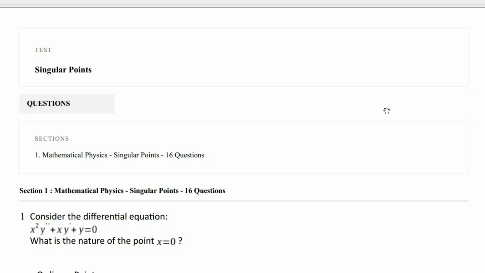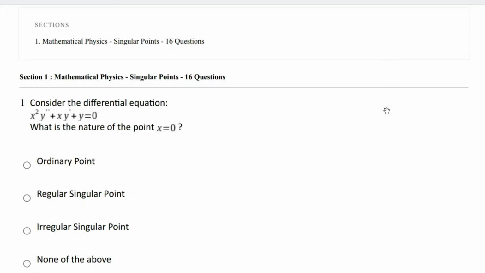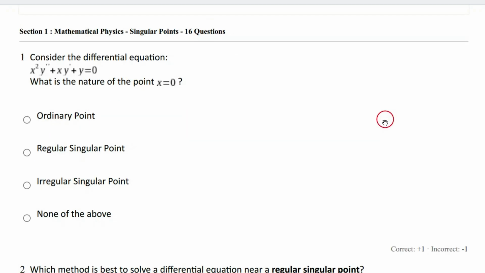So today in the test batch, we have uploaded Mathematical Physics from the topic singular point. So the questions will be uploaded. Those who have already joined the batch can go through and attend the test for singular point. Okay, so this is the uploaded question